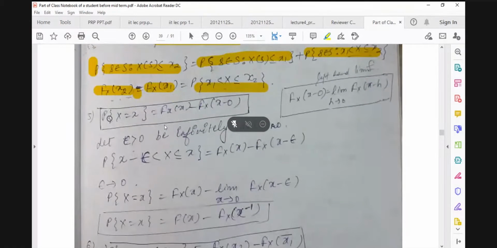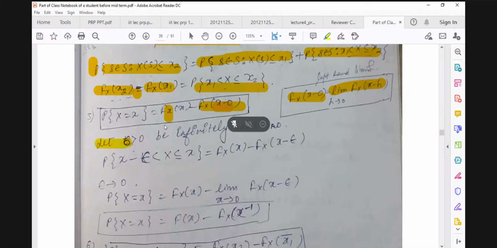Now we have another one: the probability that X equals x is equal to F_X(x) minus F_X(x minus 0). Here F_X(x minus 0) is the limit as h tends to 0 of F_X(x minus h). So this is the left hand limit, and you know how it is defined. This is the way we define it.